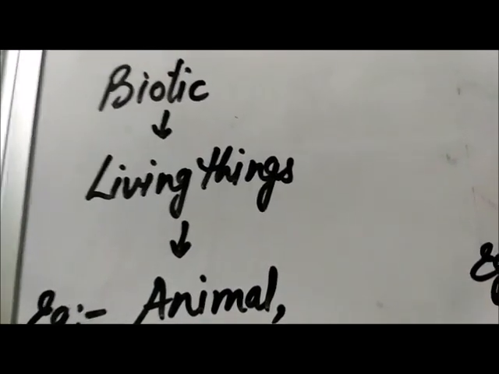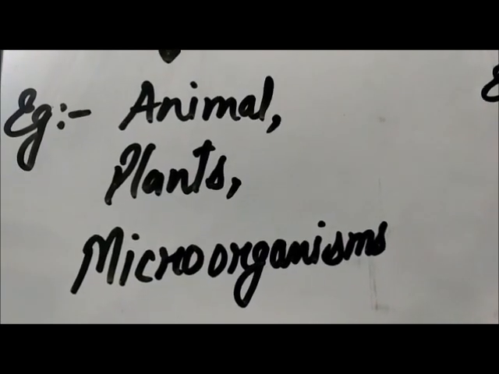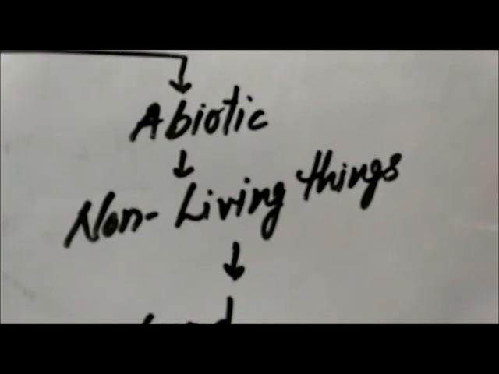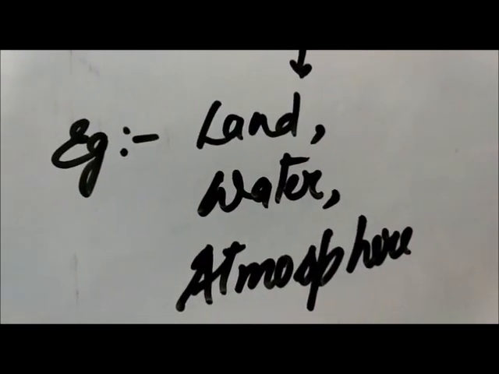Examples of biotic elements are animals, plants and microorganisms. And examples of abiotic are land, water and atmosphere.